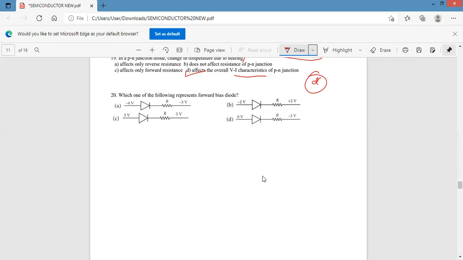Next, we come to the 20th problem. Which one of the following represents a forward bias diode? Option A: -4 and -3. Which one is less? -4. Therefore, this is low potential at P. And -3 is greater than -4. Therefore, high potential at N.